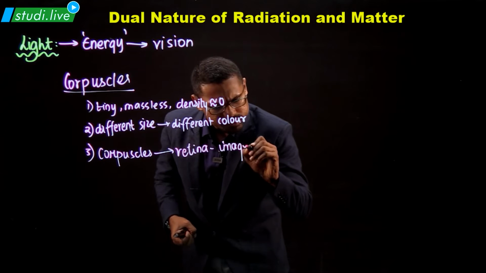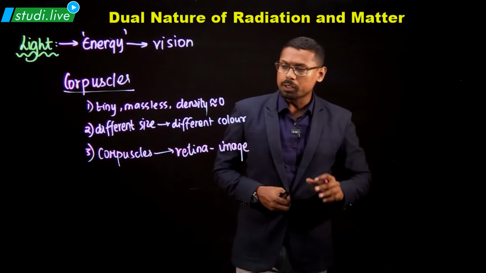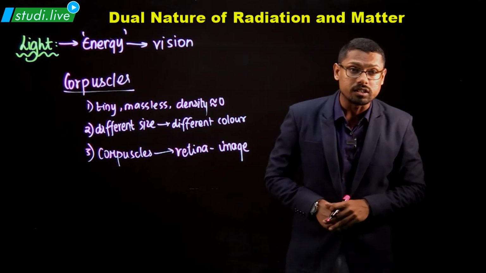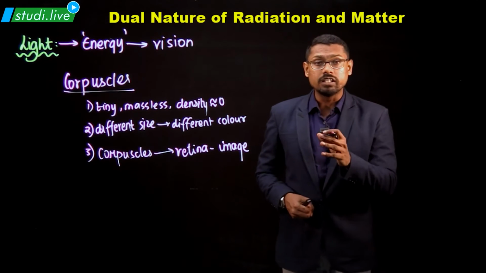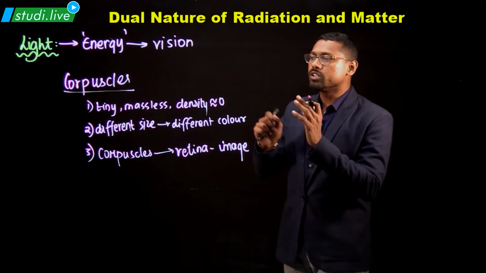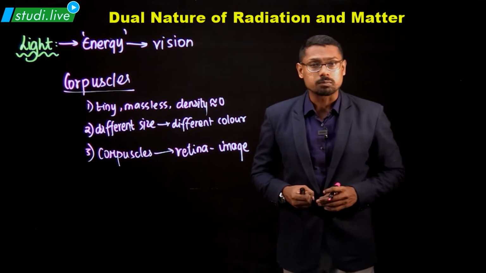Newton was very sure of his theory, but there were certain cases where people came across Newton and Newton wasn't able to answer. Like the concepts of interference, diffraction, polarization. These are certain concepts Newton's corpuscular theory wasn't able to explain.